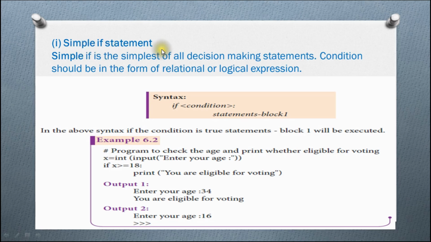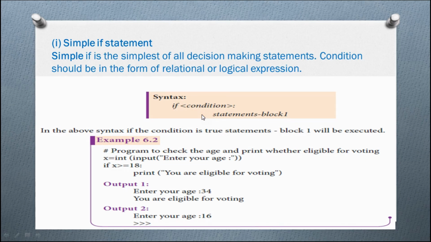Okay, simple if statement. Simple if is the simplest of all decision-making statements. The condition should be in the form of a relational or logical expression. Syntax: if condition, statement block 1. See students, after the if condition you should put a colon at the end. Then the next line should be indented. See what is meant by indented? In C++, we use curly braces, isn't it, to put statements. But in Python, you should allot some space. That is called indentation in Python.